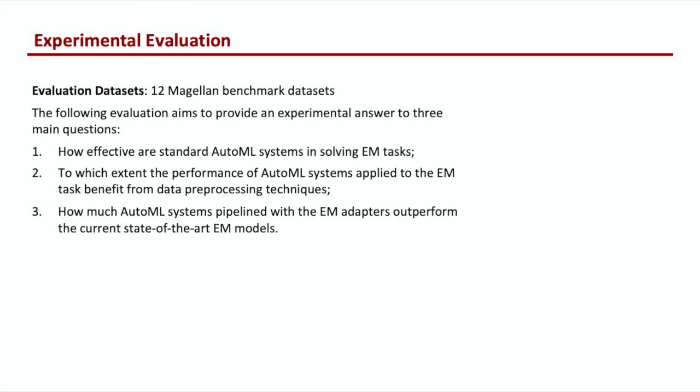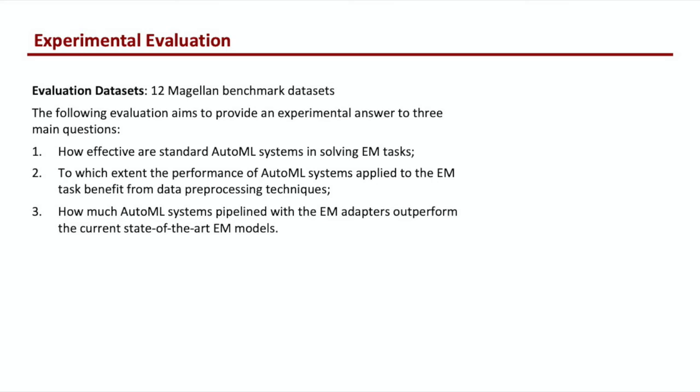After the explanation of the idea and the architecture of our solution, we need to measure the effectiveness in solving the entity matching problem. Therefore, the evaluation is performed on 12 Magellan datasets, which belong to three categories: structured, dirty, and textual, representing different dataset characteristics. In addition, the evaluation aims to provide an experimental answer to three main questions.